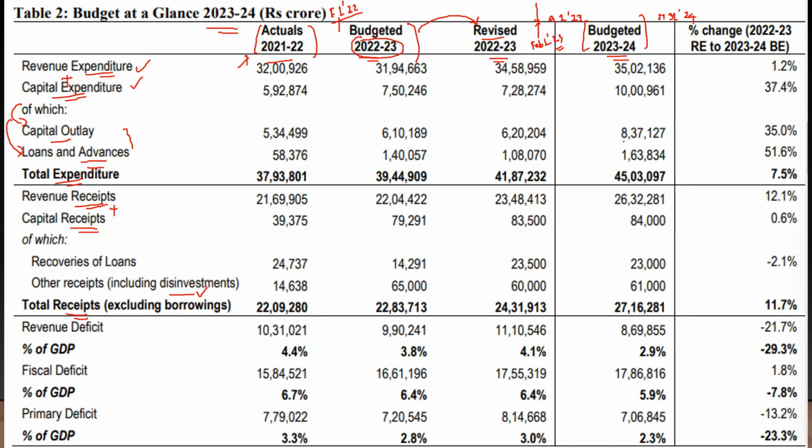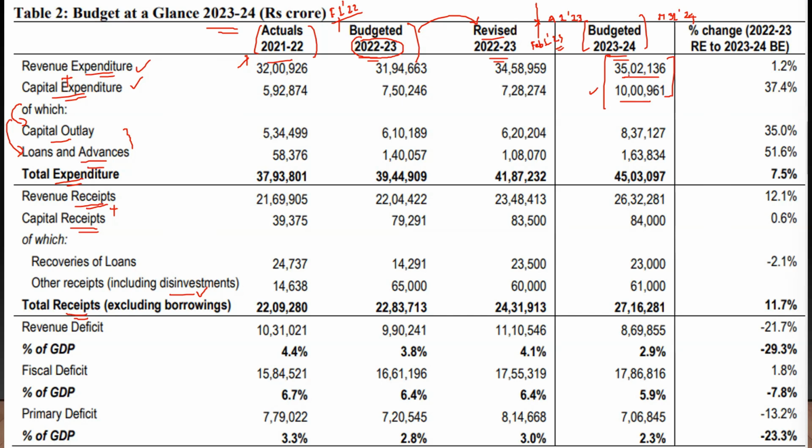So you'll have the revenue expenditure, which is something like 35 lakh crore. The capital expenditure is something like 10 lakh crore. This itself gives you some idea about our budget. This will give you an idea about which is the substantial portion or the major portion of our budget. That is, the revenue expenditure is much higher than the capital expenditure, more than 3 times. This is a basic fact that you need to know when you go to the exam hall. So this fact you should keep in your mind, that the revenue expenditure in case of India is much, much higher than the capital expenditure.